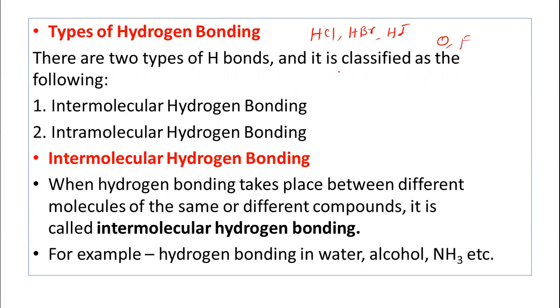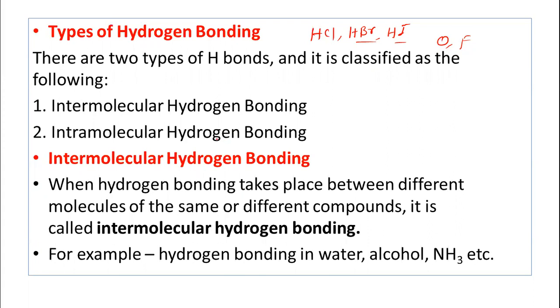So hydrogen bonding is particularly involved in molecules where oxygen and fluorine are present. But in the case of HCl, HBr and HI, there is no possibility of hydrogen bonding.